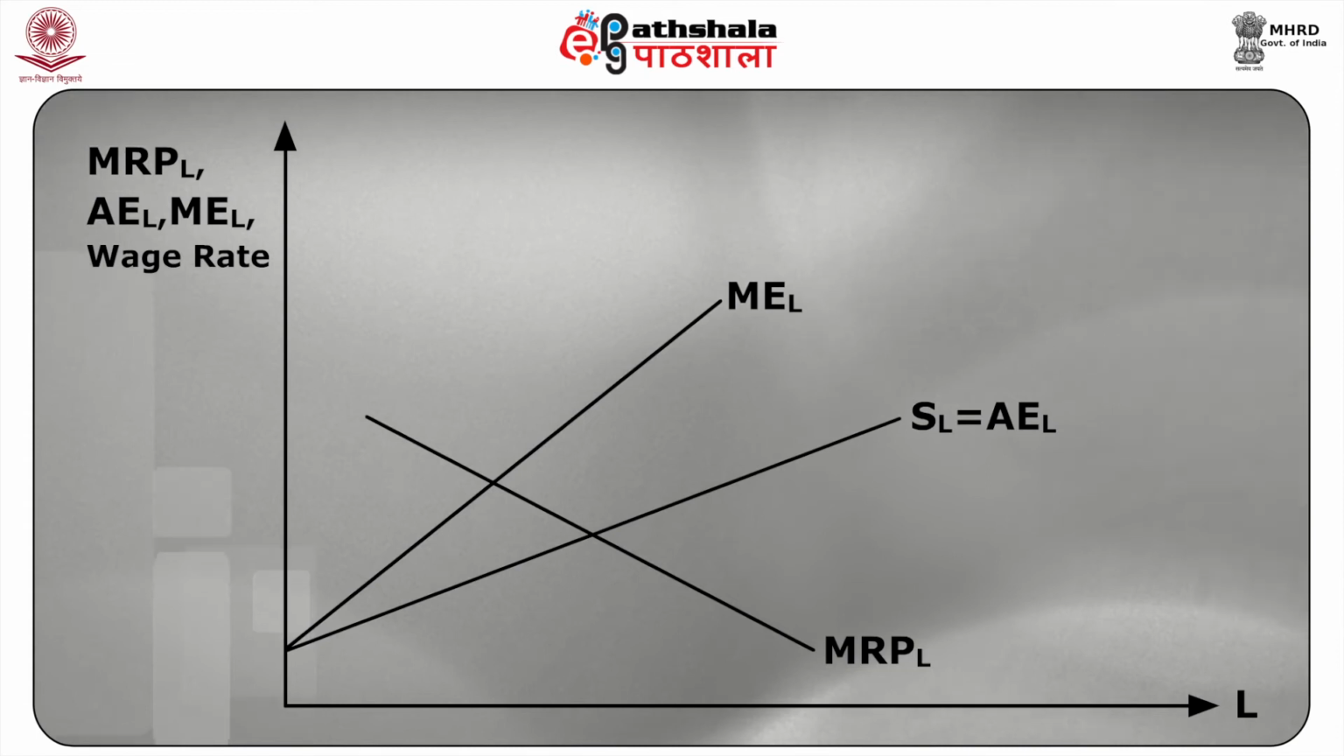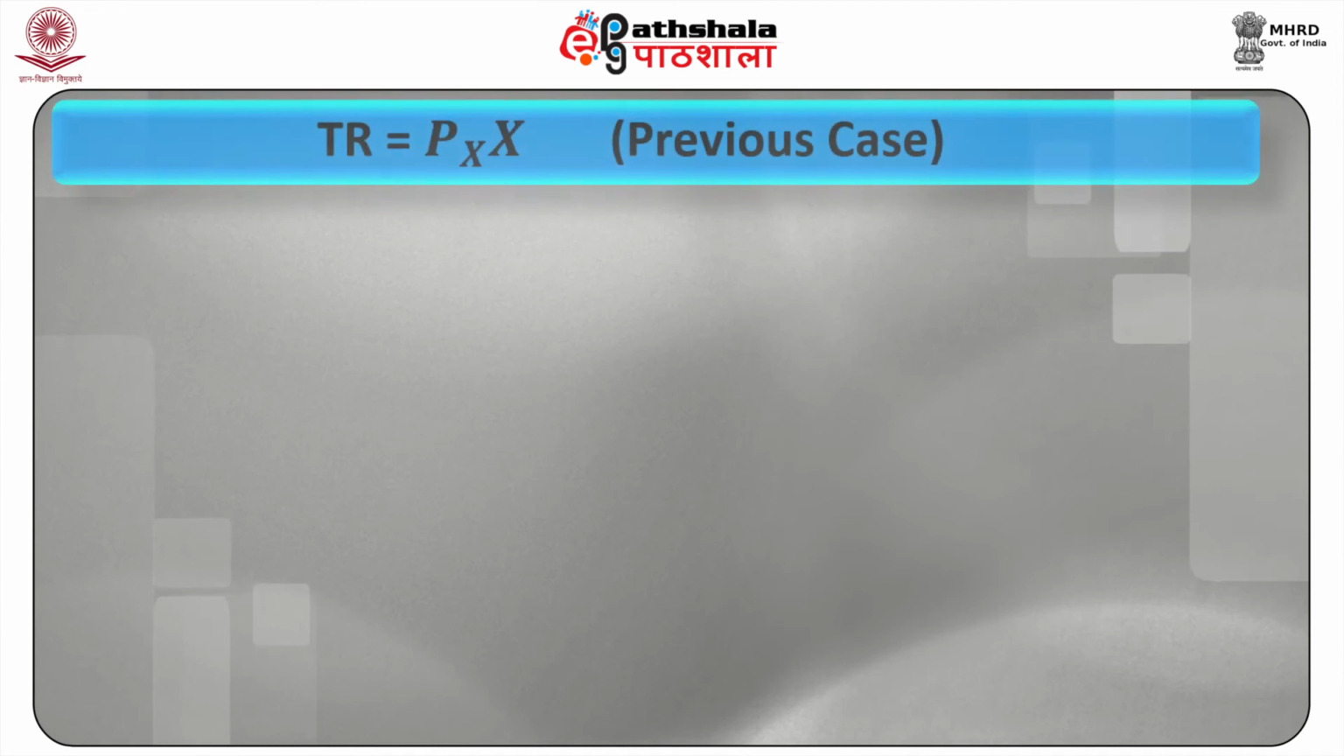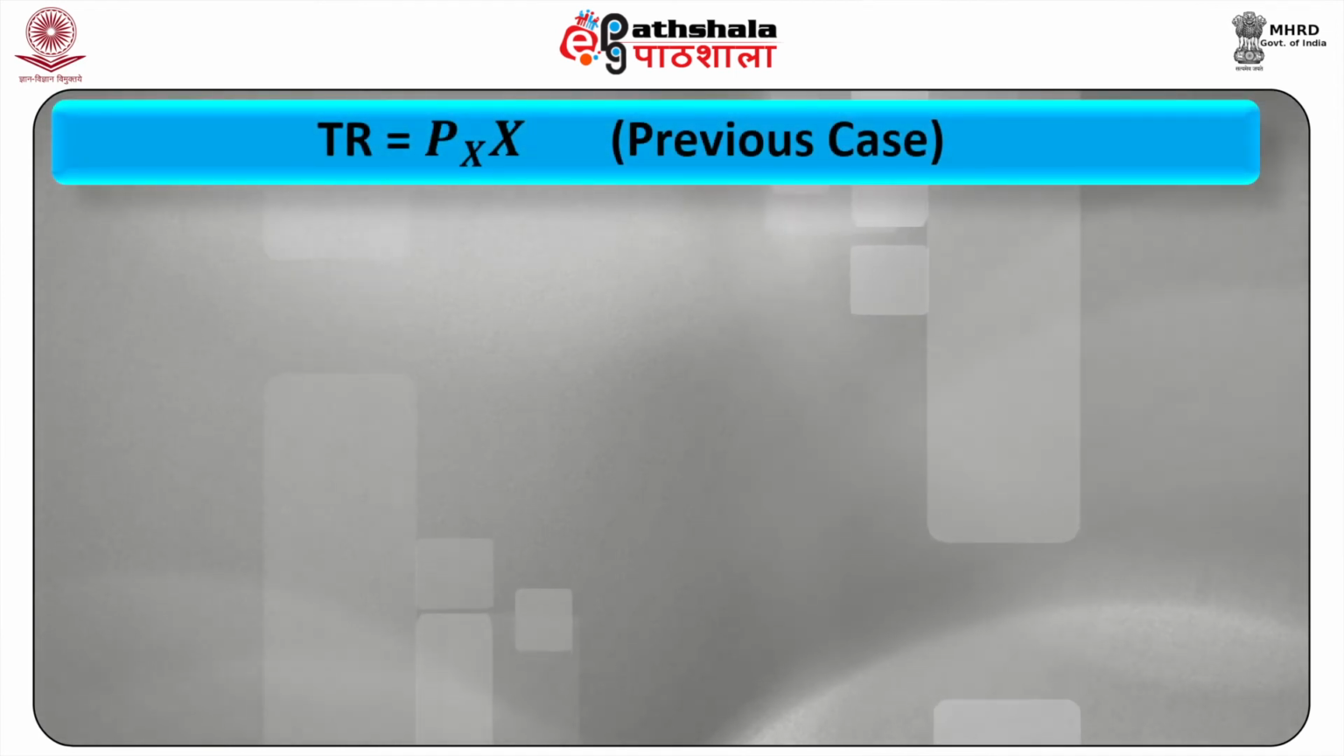The monopsonist, however, bases his decision to hire labor on the marginal expenditure curve, which is the ME curve. As shown in the figure, the ME curve lies above the SL or the AE curve. This is because when the wage is increased to hire more units of labor, all units of labor receive the higher wages. The monopsonist is a profit maximizer and thus would hire labor so as to maximize his profits, pi.